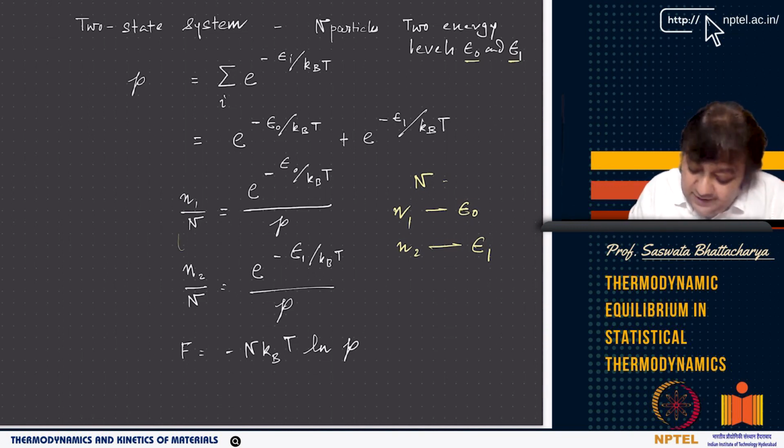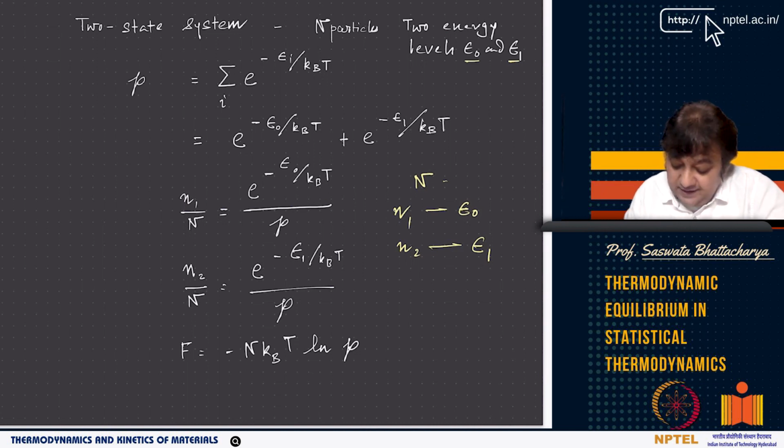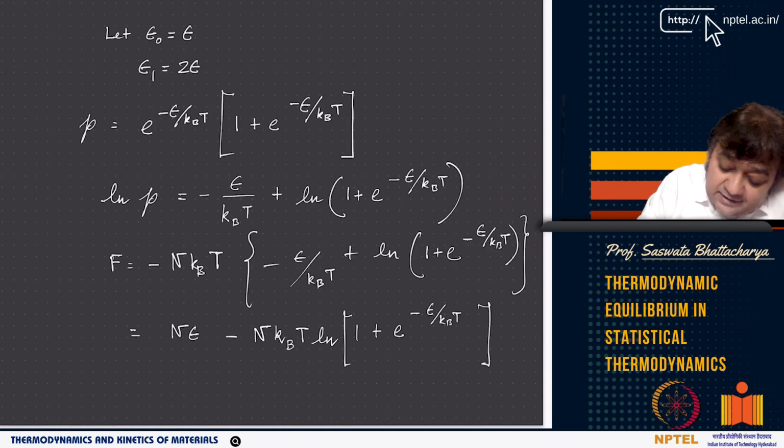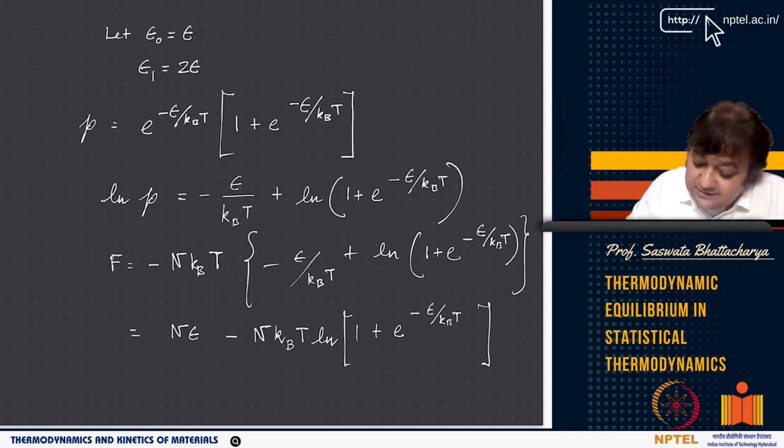Now you know how N1 is related to the total number of particles and how N2 is related to the total number of particles if you know P, where P is given by this, which is basically the same as ZMC. Once you know that, you can use the Helmholtz free energy: F is minus n kBt ln P, and P is the partition function here, the canonical partition function. Now if you take epsilon 0 as epsilon and epsilon 1 as 2 epsilon, you can use that and get very useful relations.